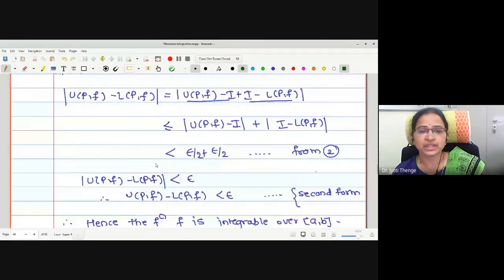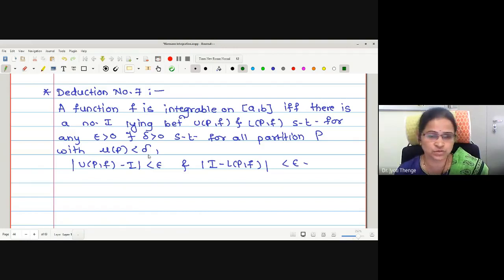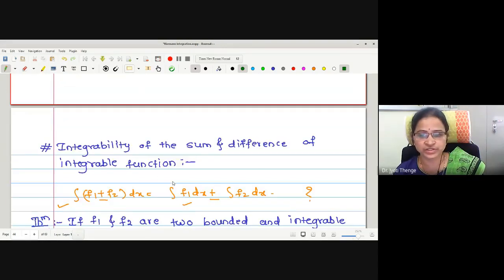In the seventh deduction we will write the same statement with the condition on a partition with norm less than delta. But already in deduction number 6 we have proved that this is true for an arbitrary partition, meaning it is equally true for the partitions whose norm is less than delta. These are the two important deductions we have seen.